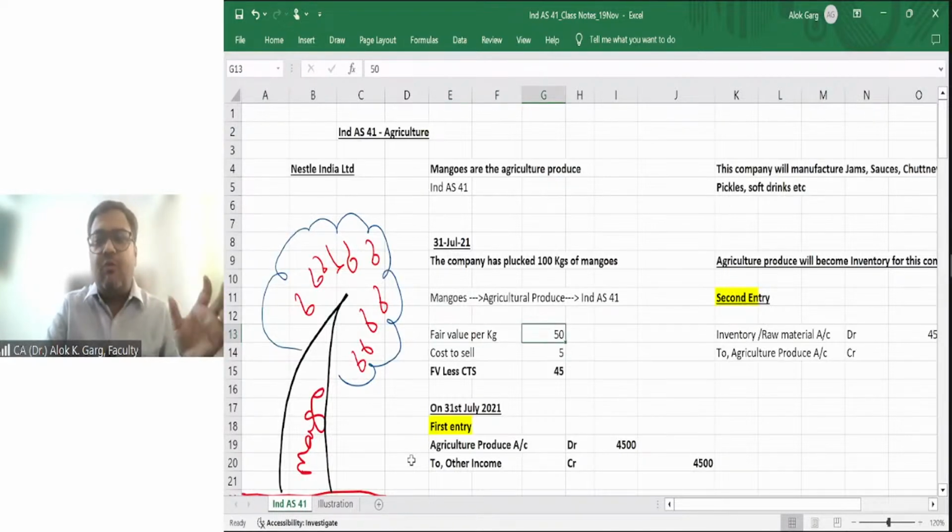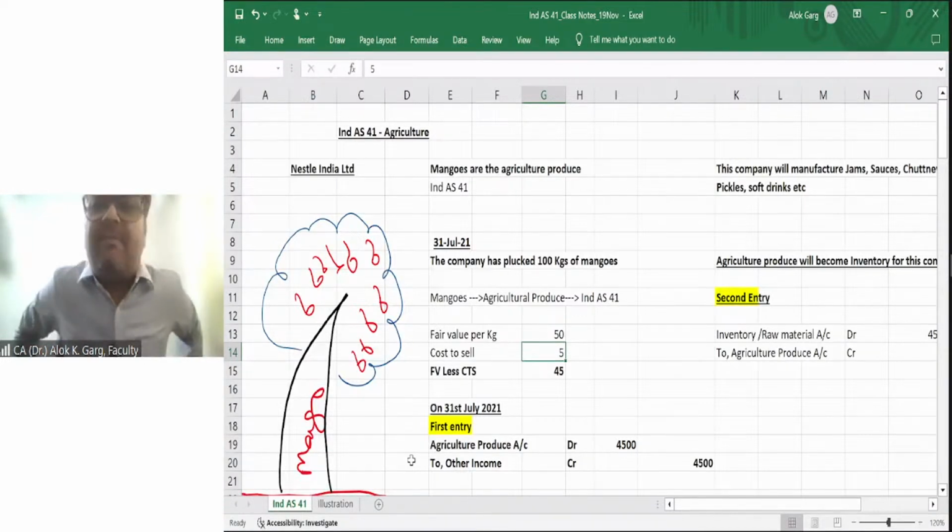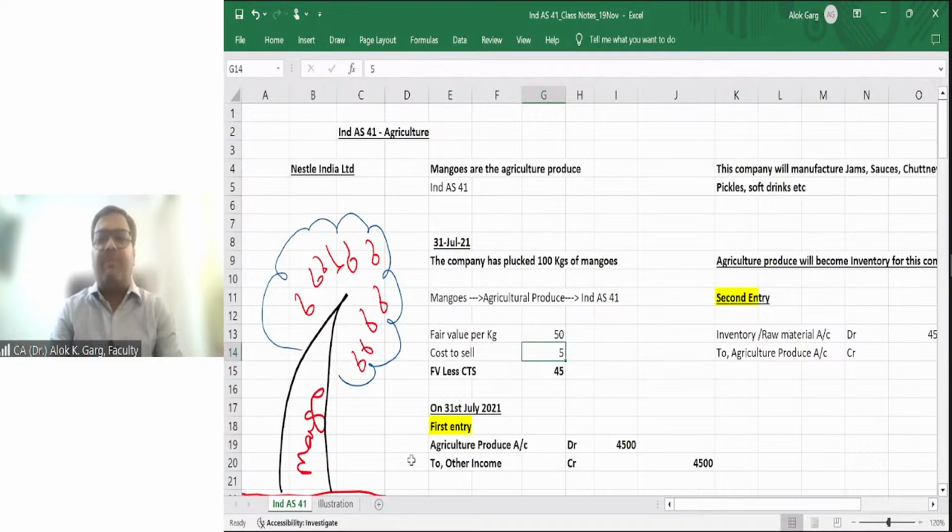But if you go to sell these mangoes, you have to incur a cost to sell of 5 rupees, for example transportation cost, or some commission for selling in the market. So let's say the fair value is 50 rupees per kg and cost to sell, transportation, commission, etc., will cost you 10%, which is 5 rupees per kg. Then what is my fair value less cost to sell? It is 45 rupees per kg.